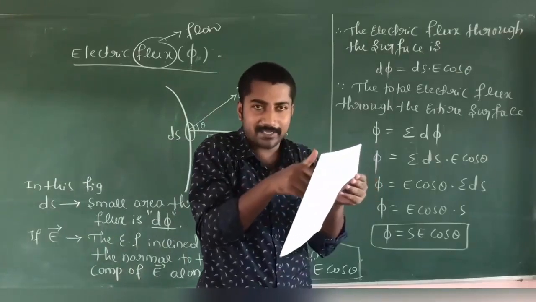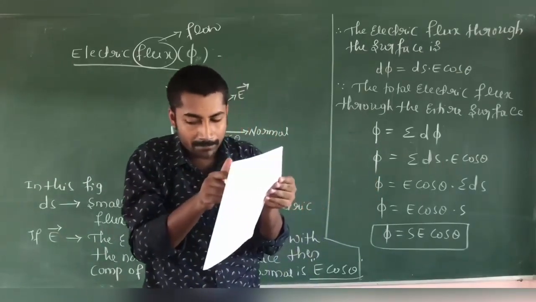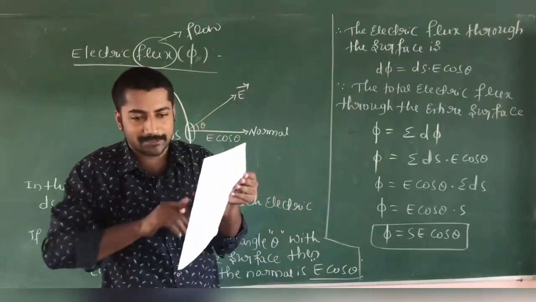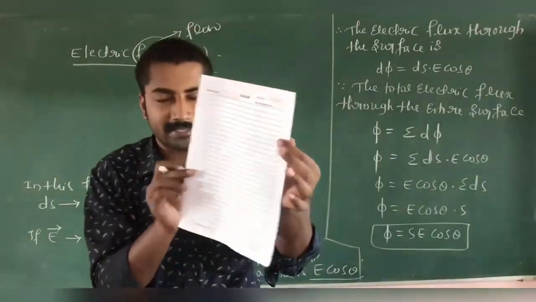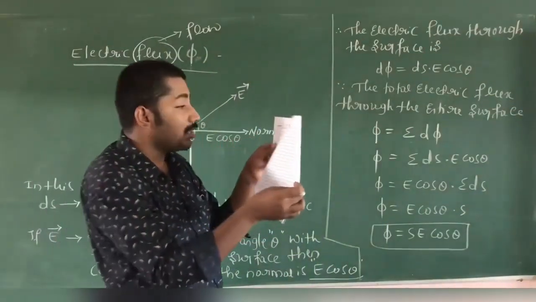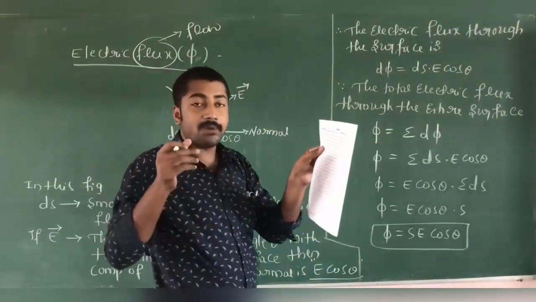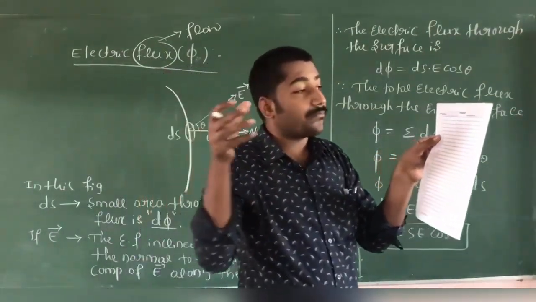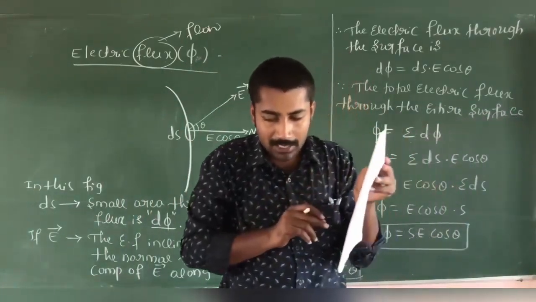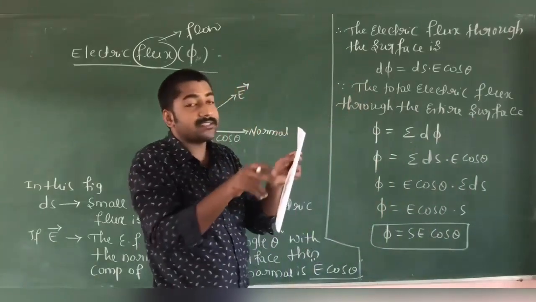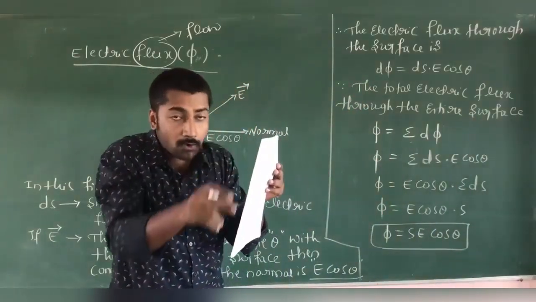Flux means flow. The electric flux through this surface means the number of electric field lines passing through this surface normally, or throughout this surface.